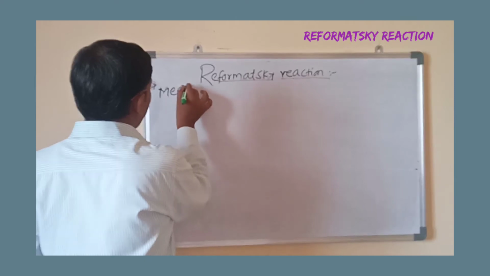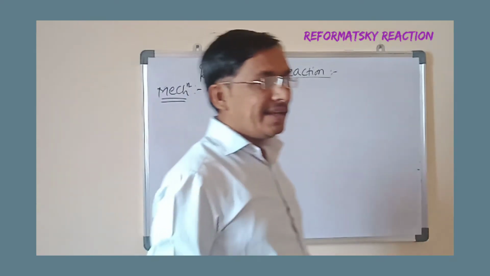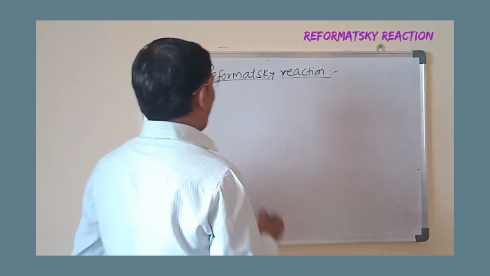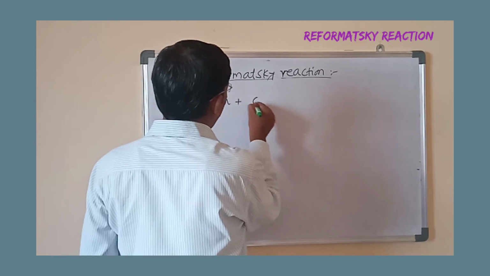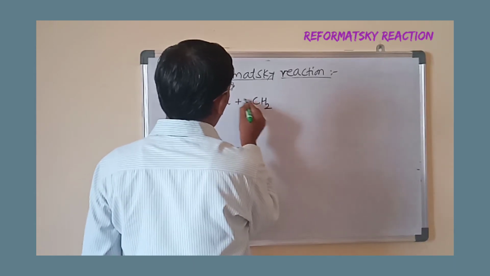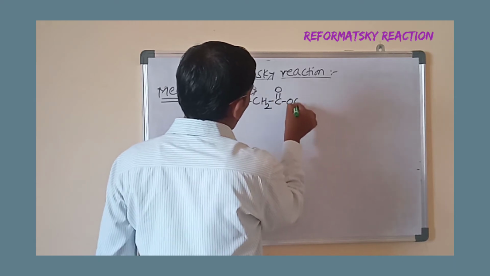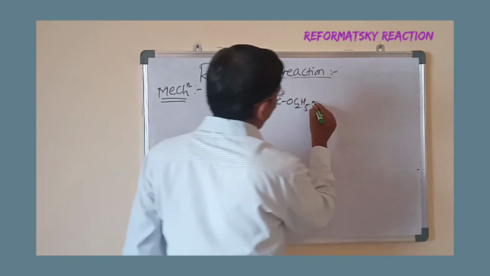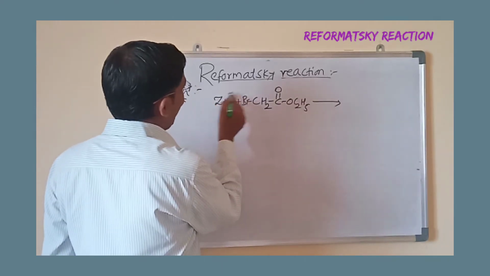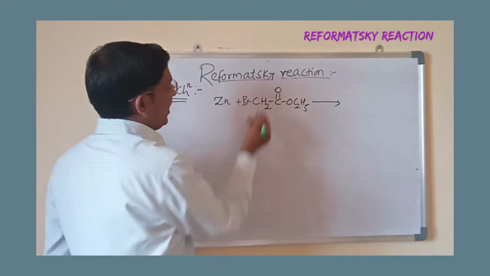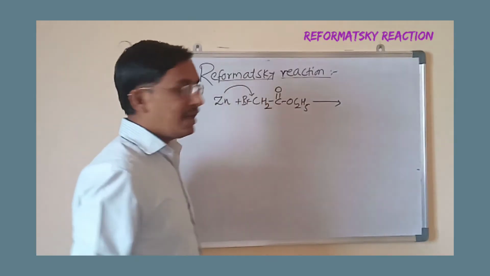In the mechanism part, we have the zinc. Initially, that alpha halo ester will react with the zinc plus here BrCH2C double bond O OC2H5. Now, what happens here is that zinc reacts with this compound. That is actually insertion of zinc between the carbon and halogen.